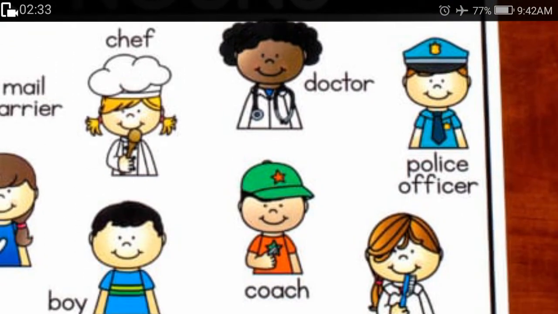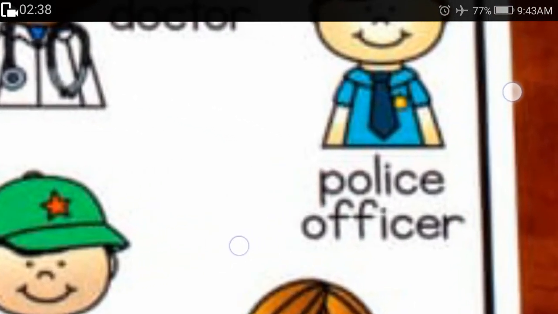Police officer. Now here we do not say "po-lice" with a long I. Look at it, the spelling is P-O-L-I-C-E. When we are speaking a word which has a vowel, a consonant and again a vowel, and that vowel in the end is E at the end of the word, then it becomes silent. So we say police, not po-lice.